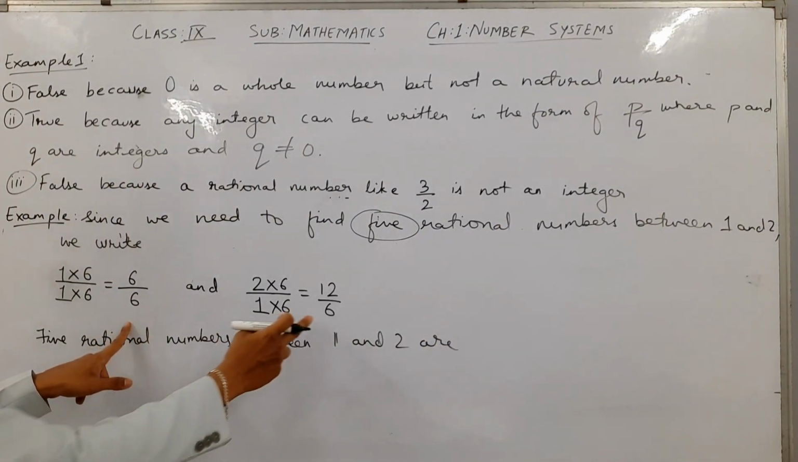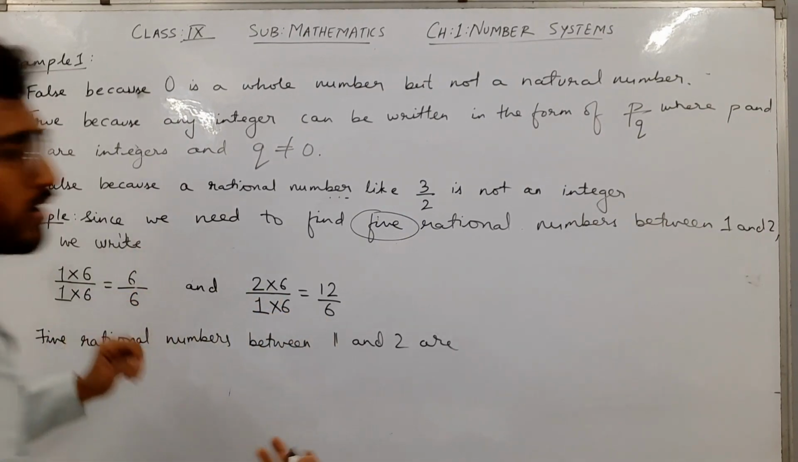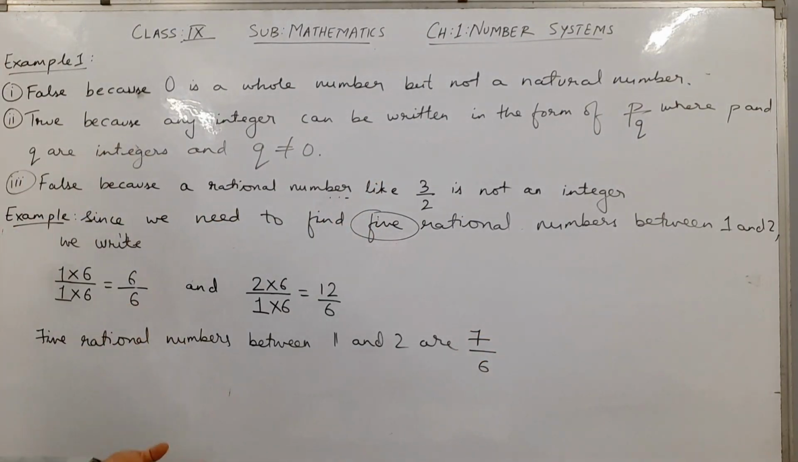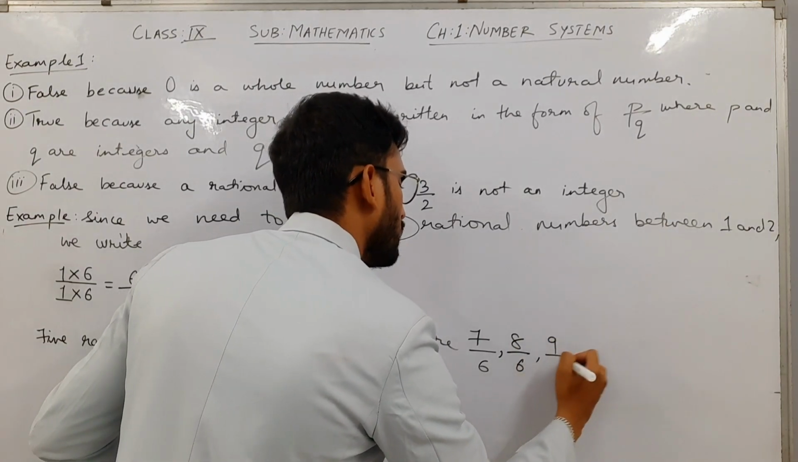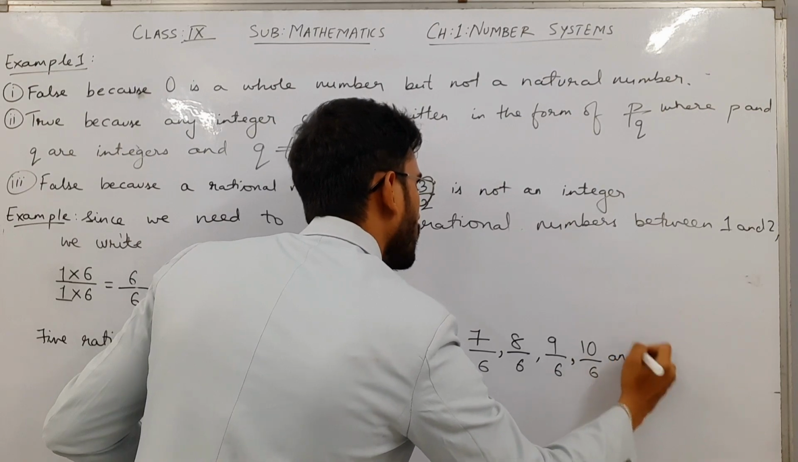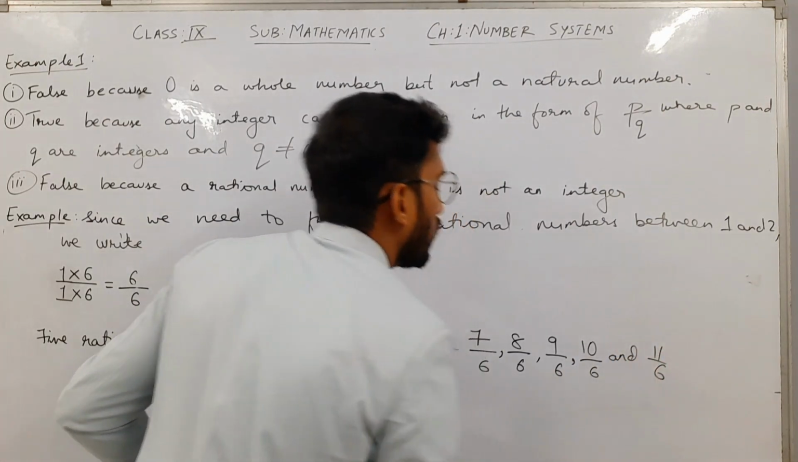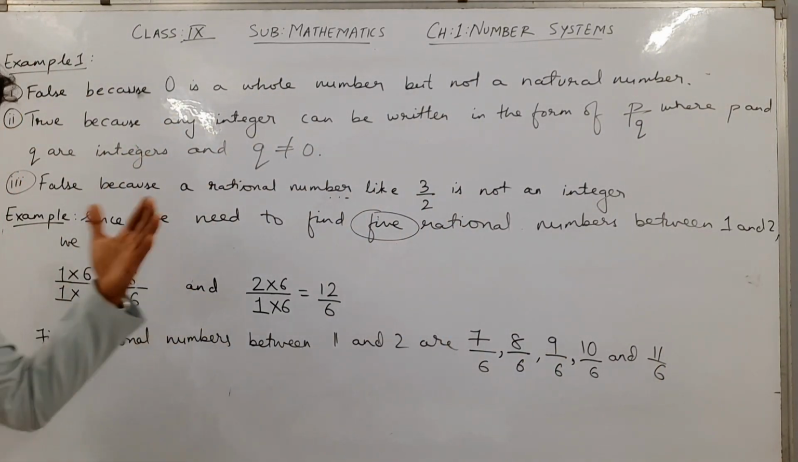So 6 upon 6, 12 upon 6, the denominators are same, numerators are different. After 6 what comes? 7. I will start with 7 and put the 6 down. 7 upon 6, 8 by 6, 9 by 6, 10 by 6, and before 12 we have to end, that is 11 by 6. I got exactly 5 rational numbers between 6 upon 6 and 12 upon 6.